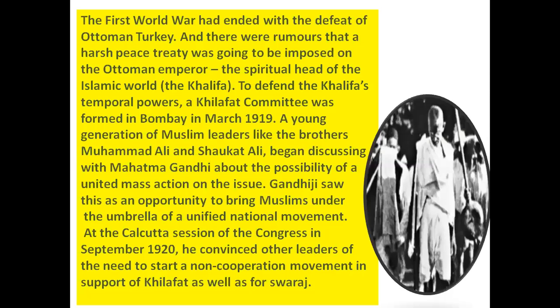There was a situation when the First World War ended in Ottoman Turkey, and there was a rumor that a harsh peace treaty was imposed on the Ottoman Emperor. The Ottoman Emperor is the Khalifa. He was the Islamic spiritual head. He was kept in jail. He was arrested. So a rumor came that he was ill-treated by the English. So the people wanted to defend the Khalifa's temporal power.